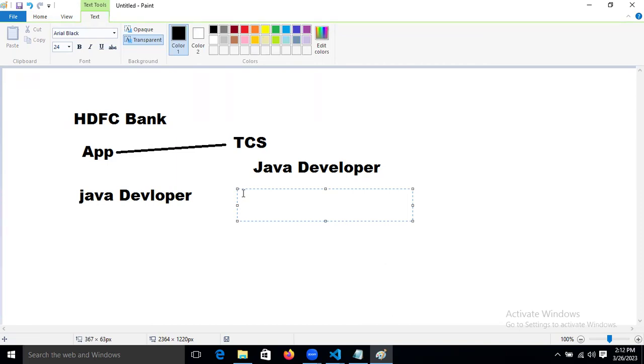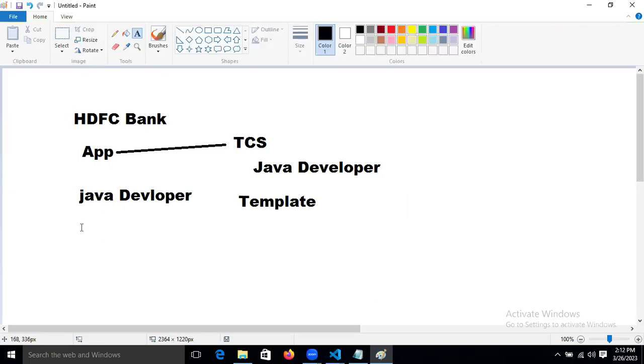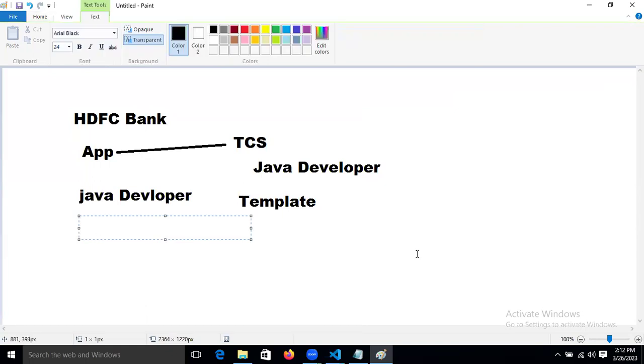Based on this requirement, just develop a template. A template is nothing but abstract classes. Just give that template with rules, and based on that we will implement that template.